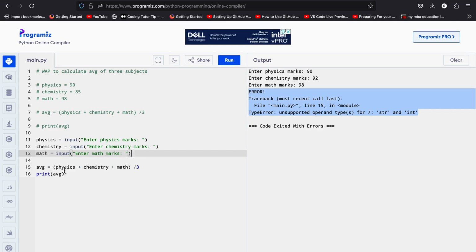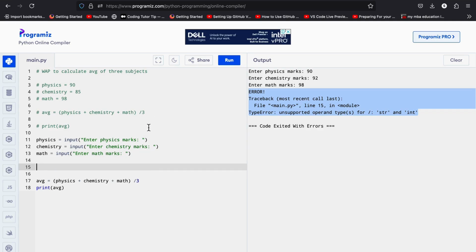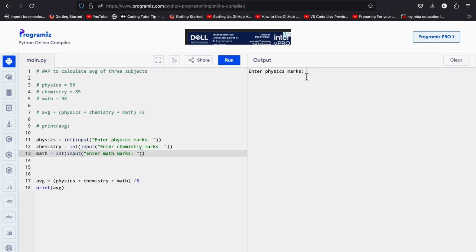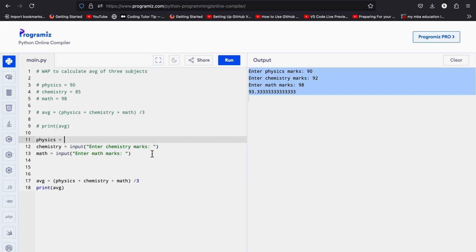How can I convert? Either I can convert like this, whole thing inside the input in the integer function, whole thing I'm converting into integer. Okay, if I calculate now, it's working perfectly. I can see my average. Same thing I can do like this.